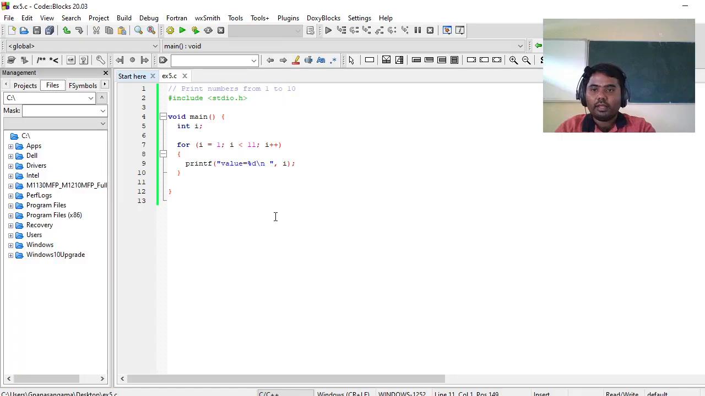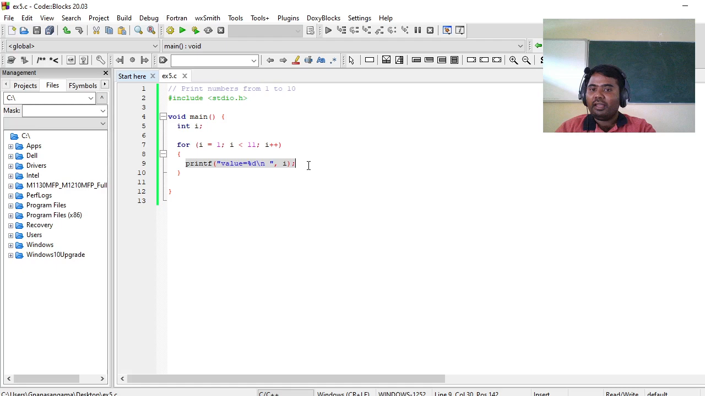In this program I'm taking one variable i and I'm giving the initial value i is equal to 1. I am comparing with 11. I mean to say I want to print the numbers from 1 to 10. It will go from 1 to 10. Here the printf is the statement which repeatedly gets executed with different i values.